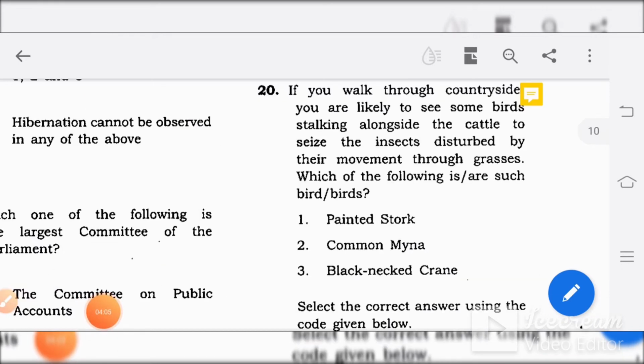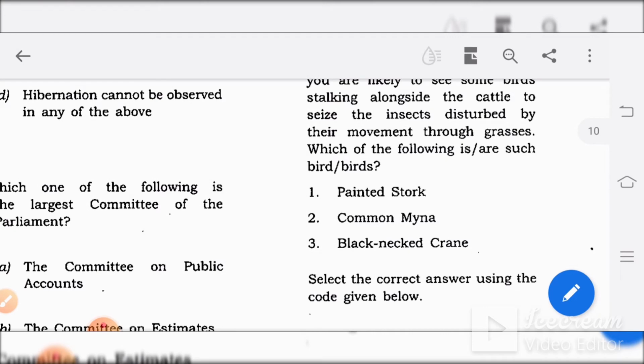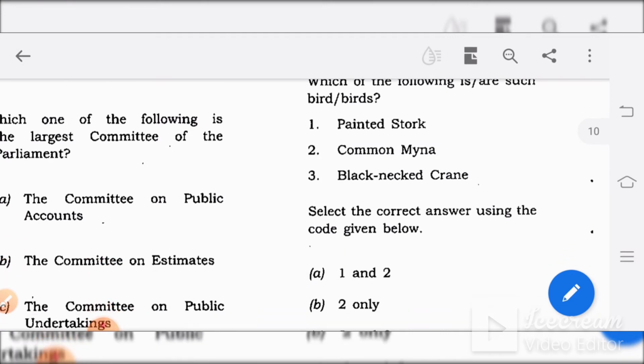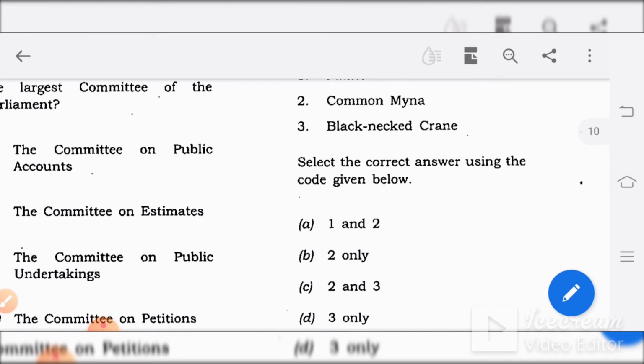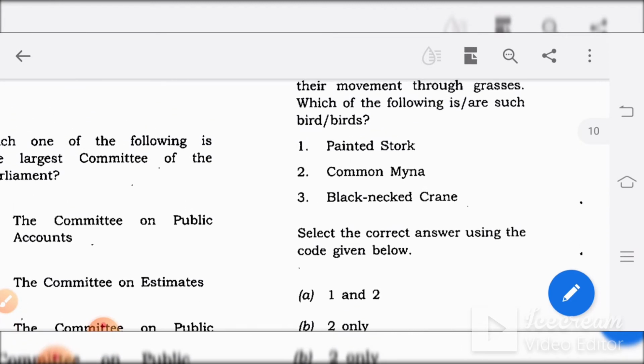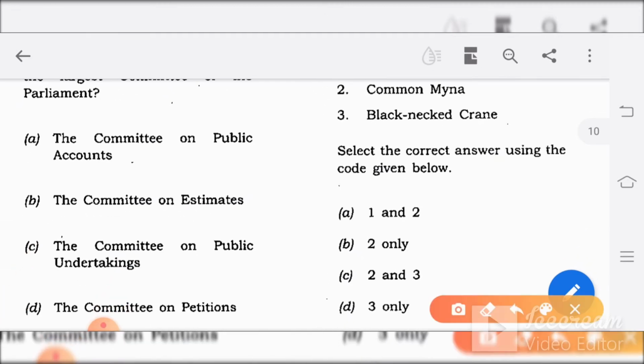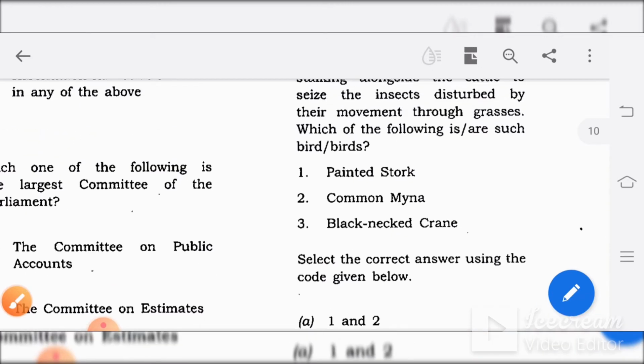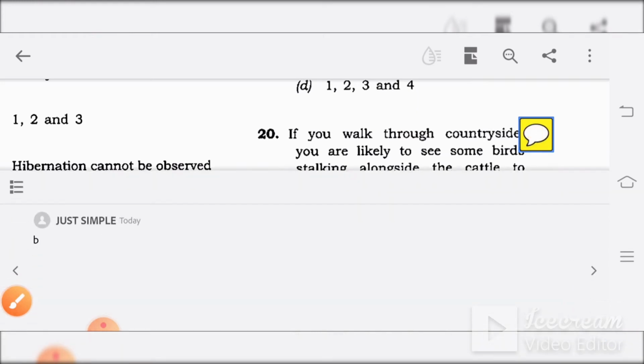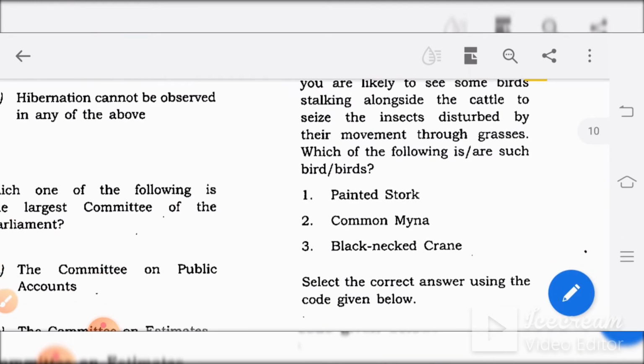If you walk through the countryside, you are likely to see some birds stalking alongside the cattle to seize the insects disturbed by their movement through grasses. Which of the following are such birds? 1. Painted stork, 2. Common myna, 3. Black-necked crane. Here, this is a factual question. The answer for this would be B, 2 only, common myna, which is commonly seen by us.